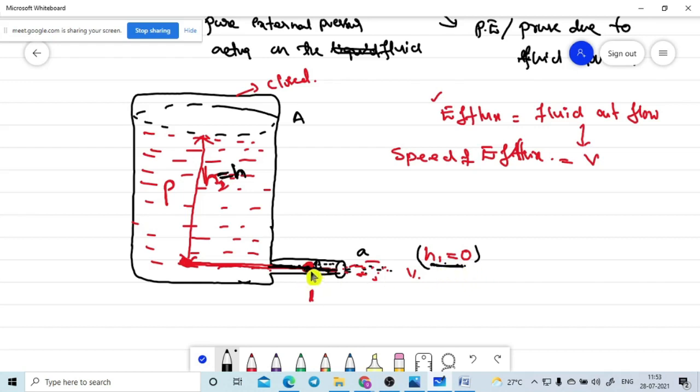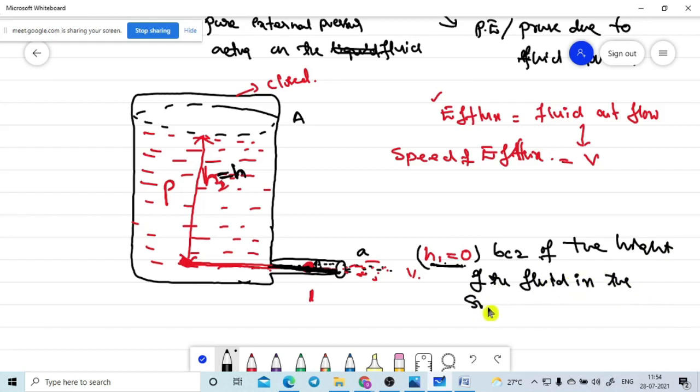It is a very small area of cross section, so the height of the fluid in the small cross-section tube will be very small.